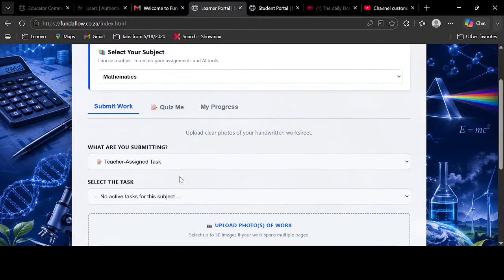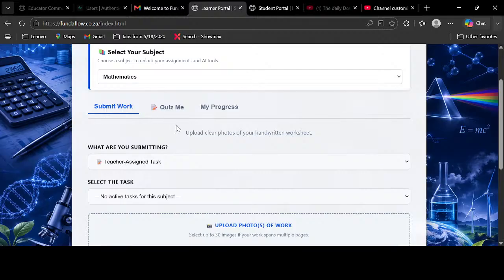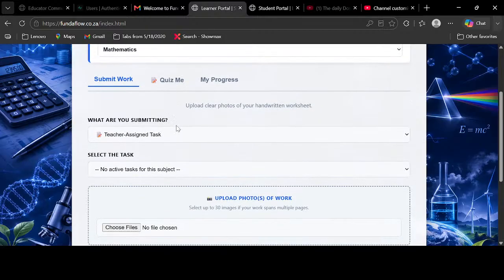Oh, maybe just let me not disturb you. You can just show them all the features that we have in this app before we go to create a quiz. So then we have what you are submitting. In this part, when you're dealing with your teacher, either you can do the teacher assignment task, or you can create your independent classwork. Your tutor can send you something, your teacher can also send you something.